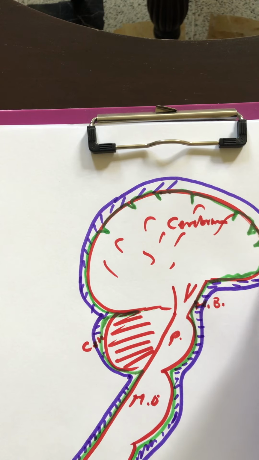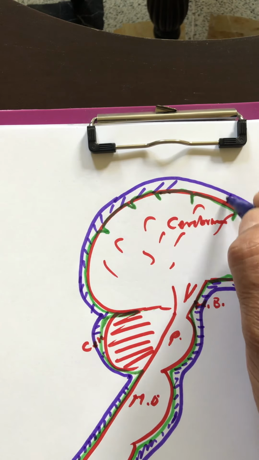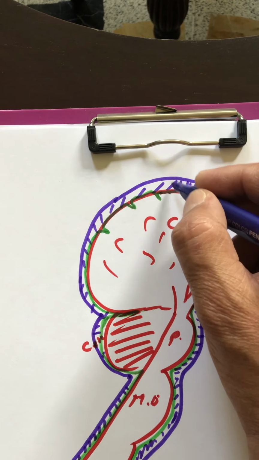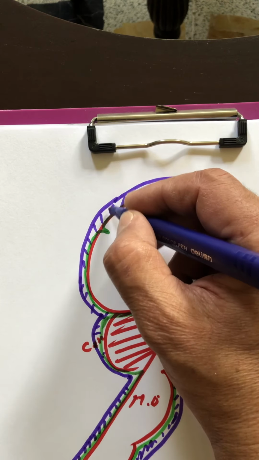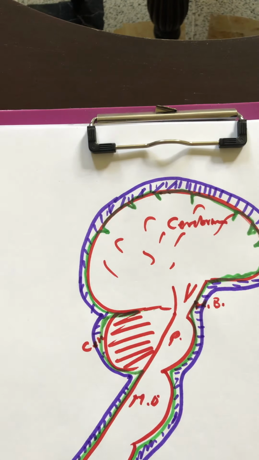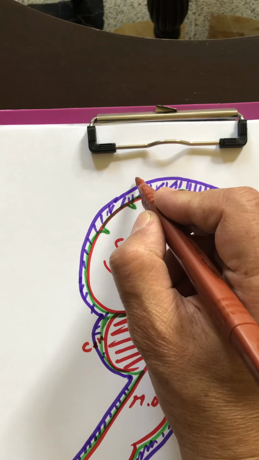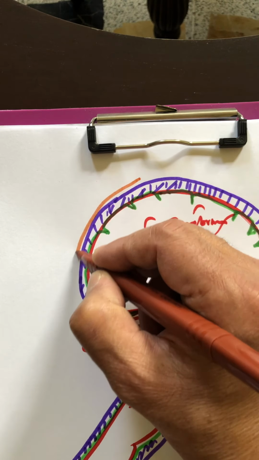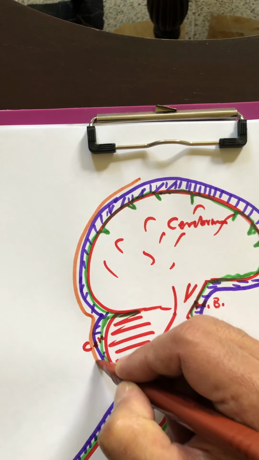And of course the pia means al-hanun, which is attached or in close proximity, or runs over the surface of the cerebellum and other parts of the central nervous system. The third layer, the most outer layer between the brain and the skull, is the dura mater. And this is the dura mater.